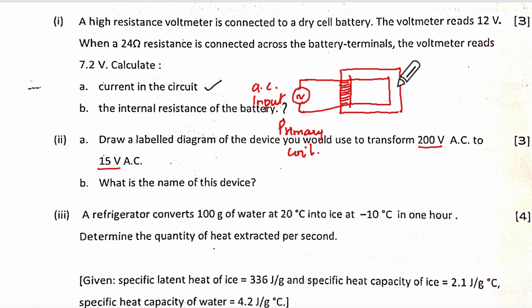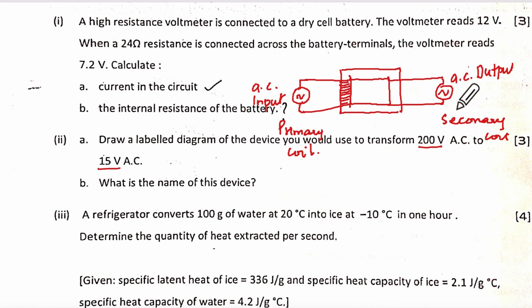Understanding? And then here you will show this way and you will say AC output. Secondary coil. And this you will also say it is secondary coil. And here there will be less turns.